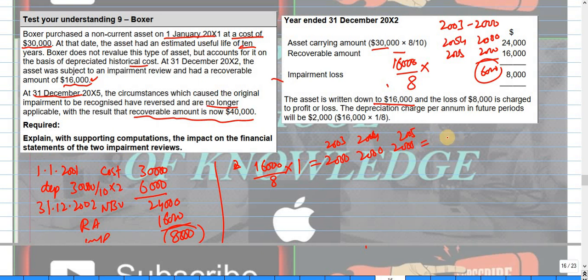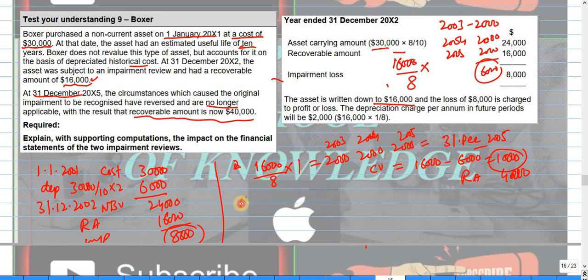So at 31st December 2005, carrying value is equal to 16,000 less this 6,000, which will be 10,000. So this is the carrying amount at this date. Now the recoverable amount at this date is 40,000.